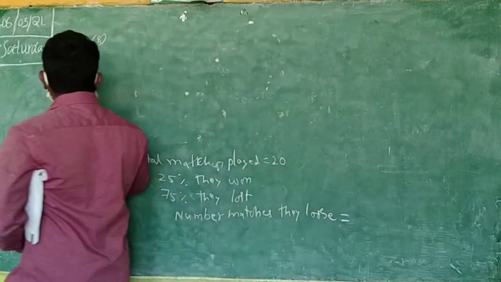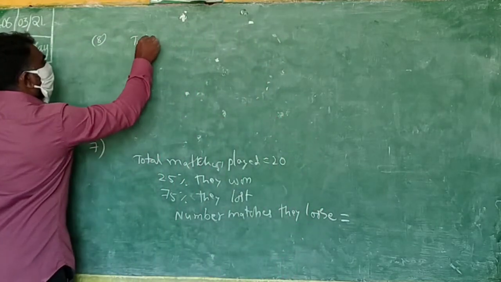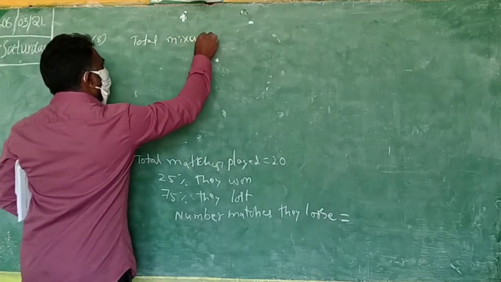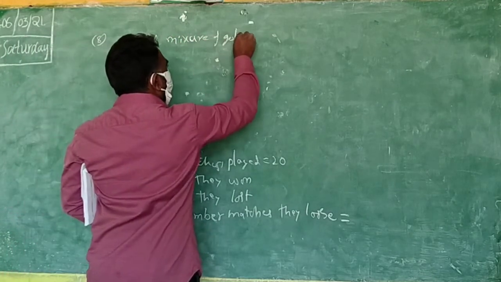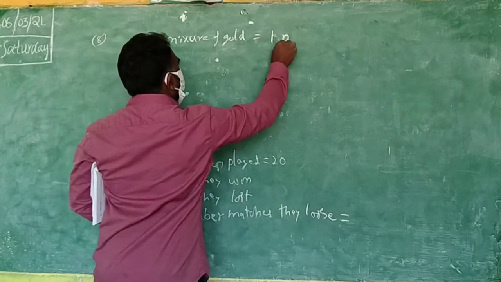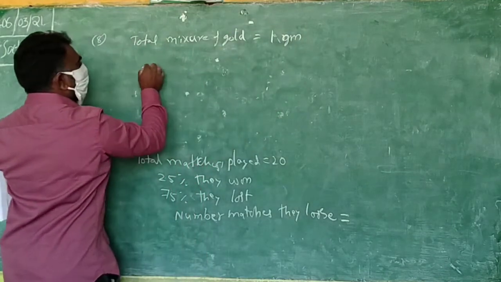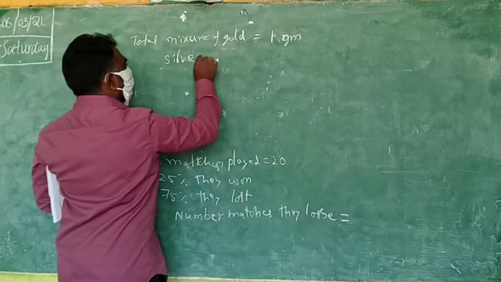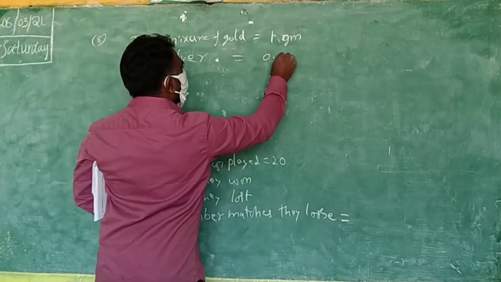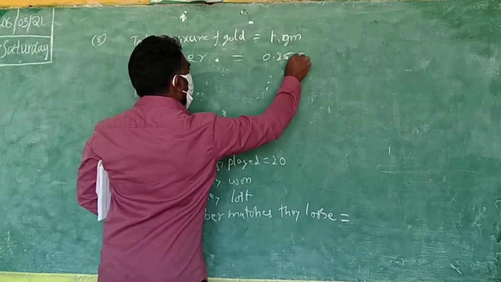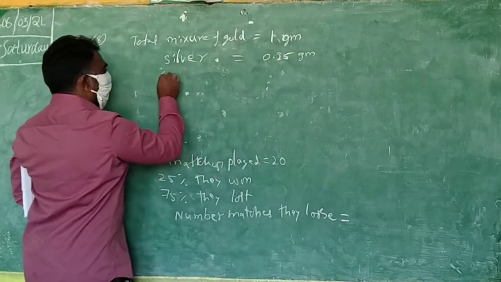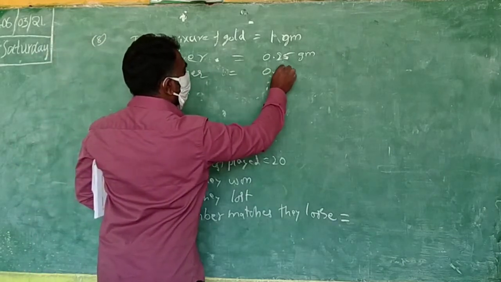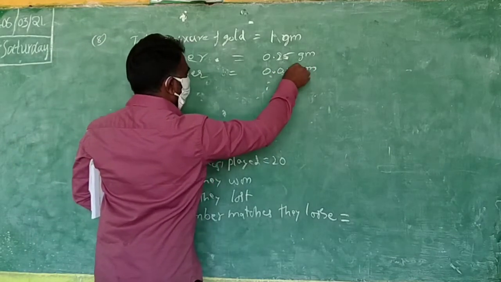Okay, so what do you know first here? Total mixture of gold is 1 gram. In that, what do you know now? Silver is equal to 0.25 grams. Copper is 0.05 grams. Now we have to find how much gold is there.